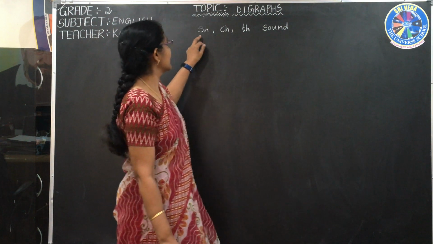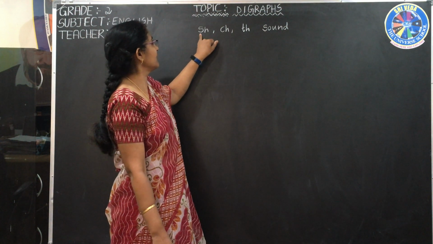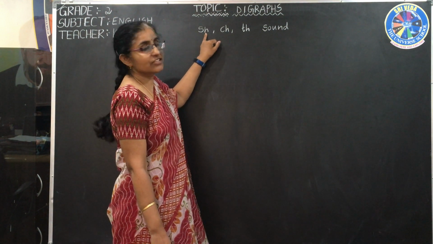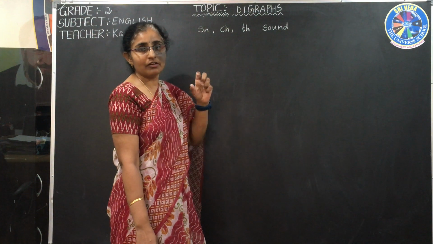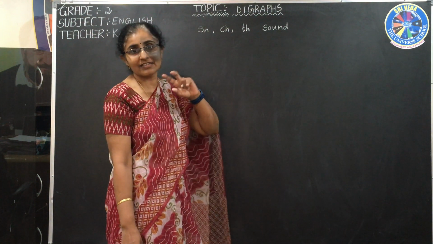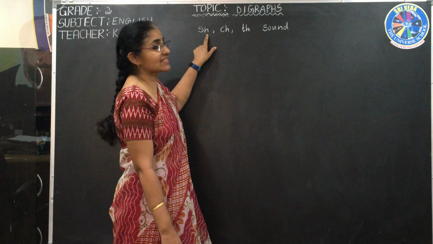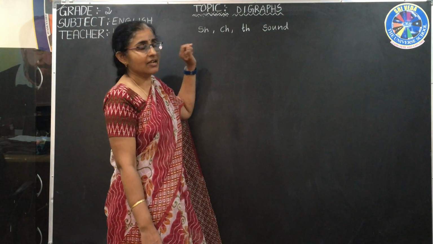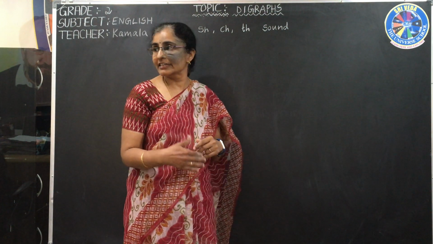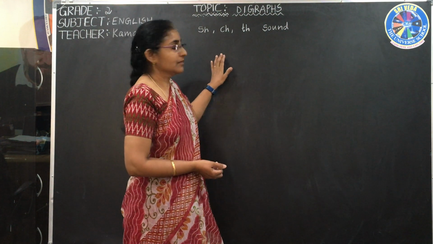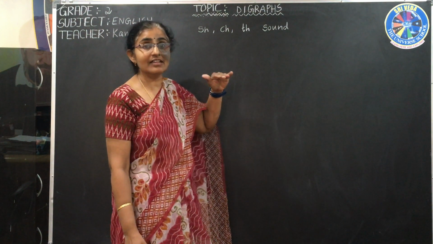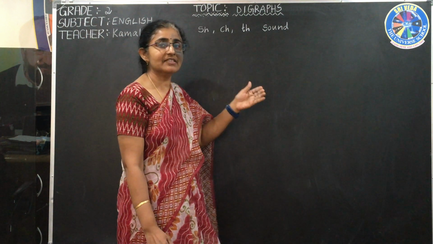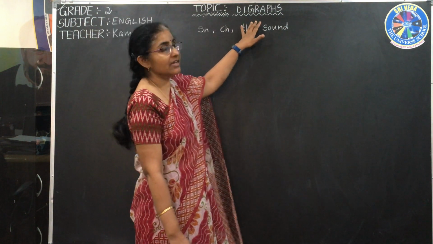So let us see. What is the sound for S? S is s and H is h. But the sound of SH is not that. We say sh. We get the sound of sh. Like that, we are getting a different sound, and that is called a digraph. If a combination of two letters gives a different sound, then it is called a digraph.